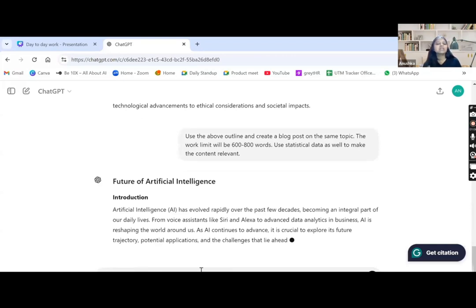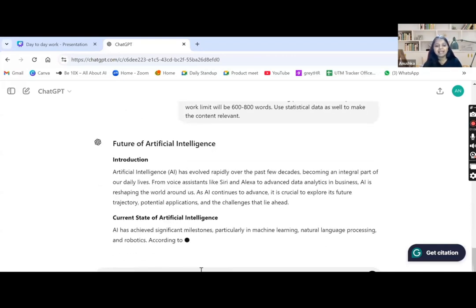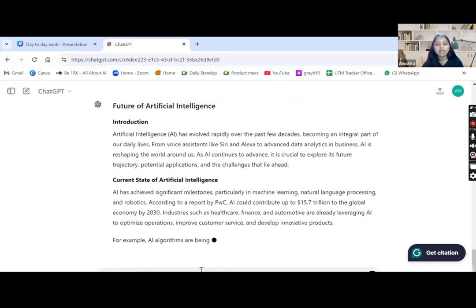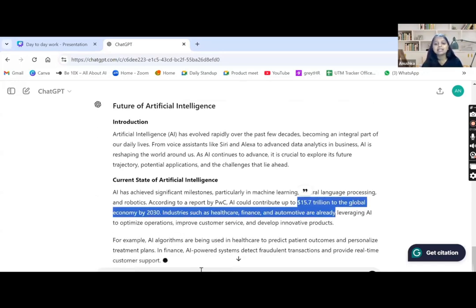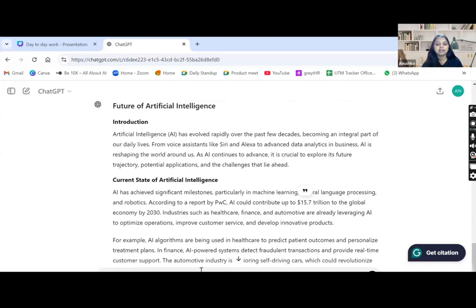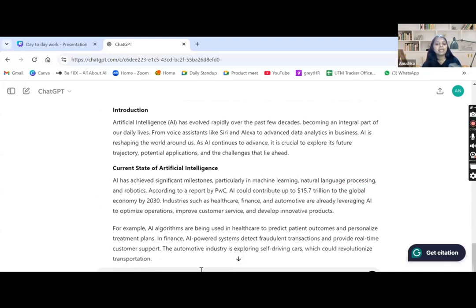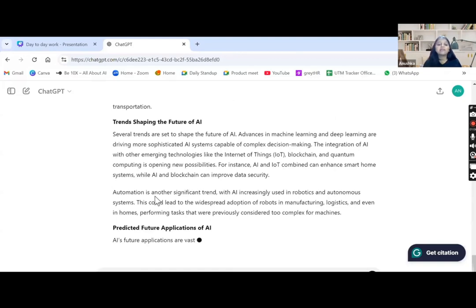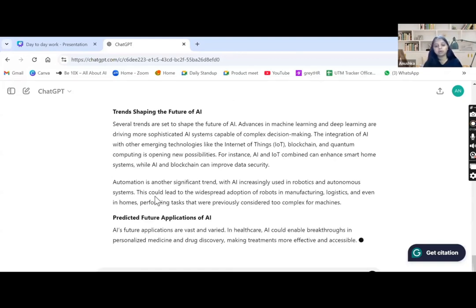Are you excited to get this output? As you can see, it has also included statistical information, that according to a report by PwC, AI could contribute up to $15.7 trillion to the global economy by 2030. Did we know this statistical information? No, right? AI has done it for us. So we got a reference from AI, and we can add this to our blog post, right?